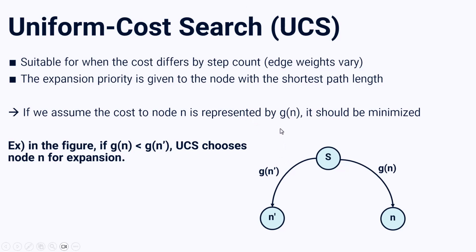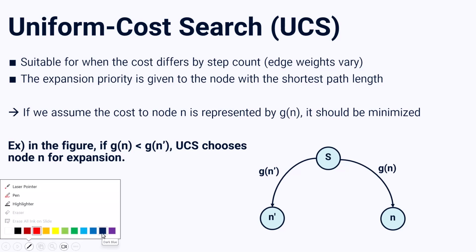This function works like this: it has an input n that would be a node, and g(n) will return the value of all costs from the initial state to reach node n. So let me explain this with an example.